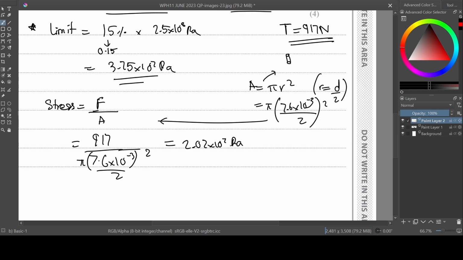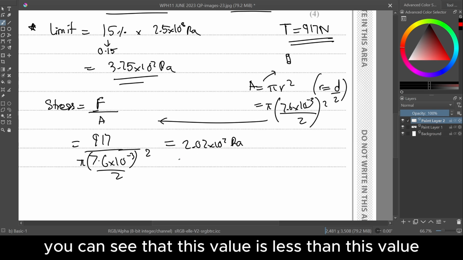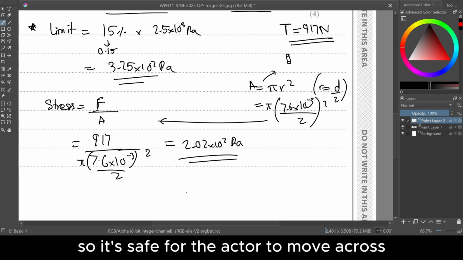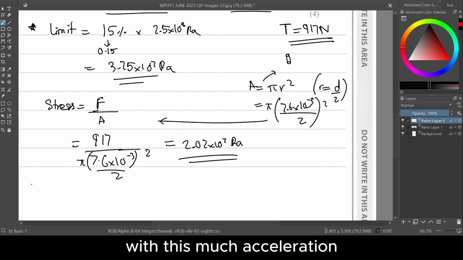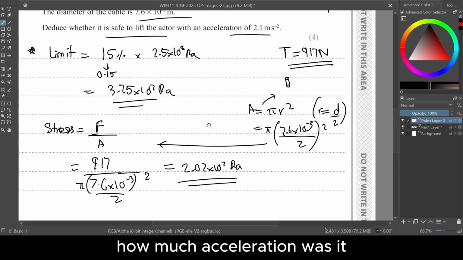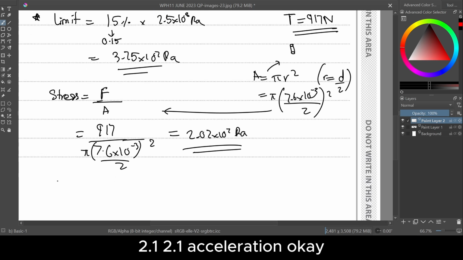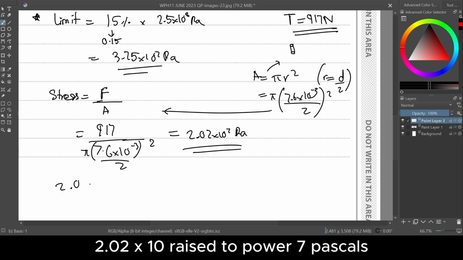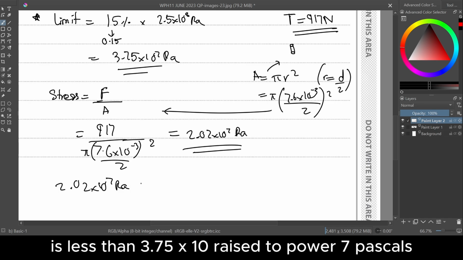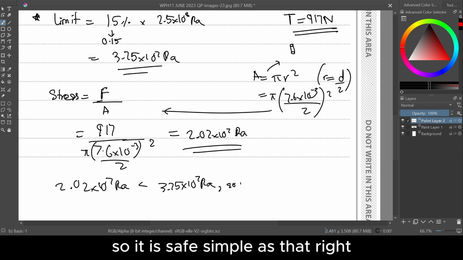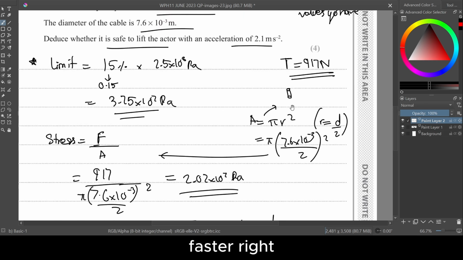Okay, so now you can see that this value is less than this value, so it's safe for the actor to move across with this much acceleration. Or how much acceleration was it? 2.1 acceleration. You just simply say that 2.02 times 10 to the power 7 pascals is less than 3.75 times 10 to the power 7 pascals, so it is safe. Simple as that, right?